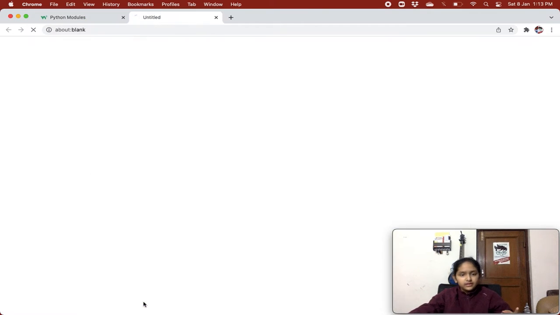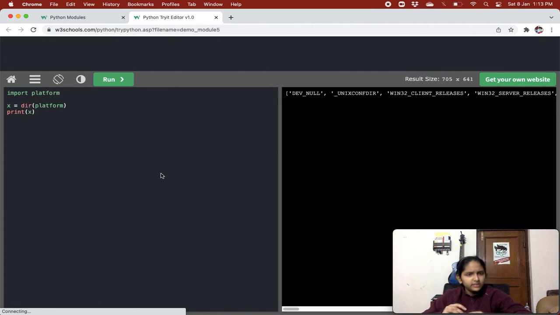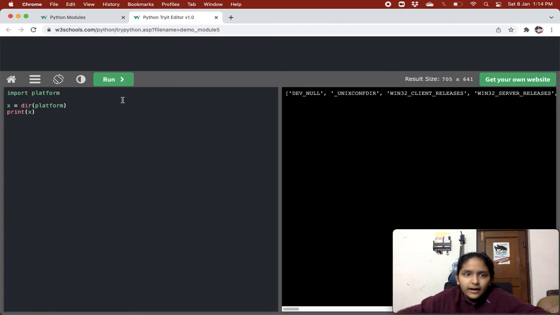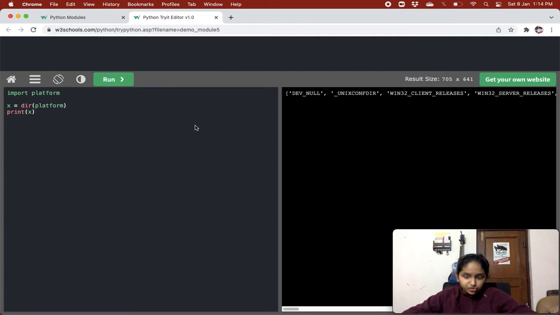I'm not sure that this dir is direction. I don't think so. So import. Okay, so when we import another module, the platform module, in that there is a dir function, right?